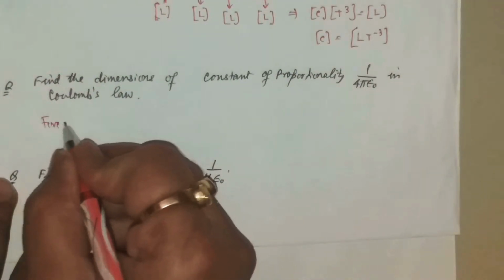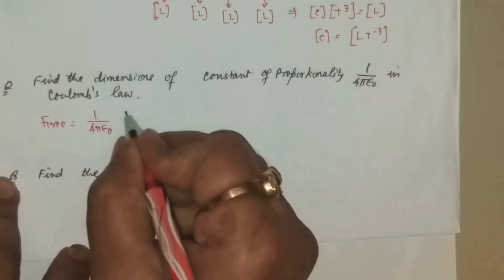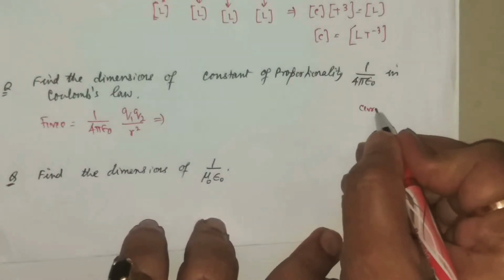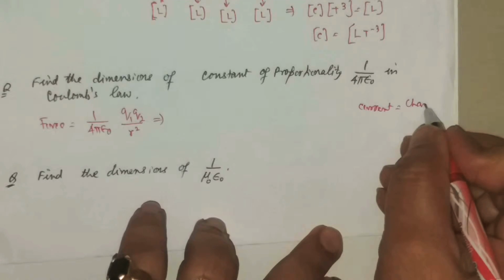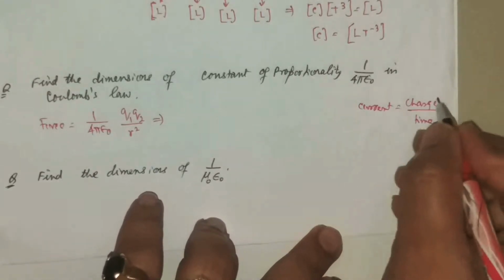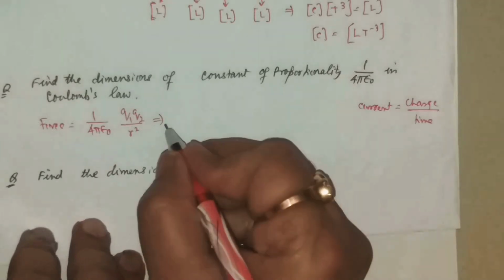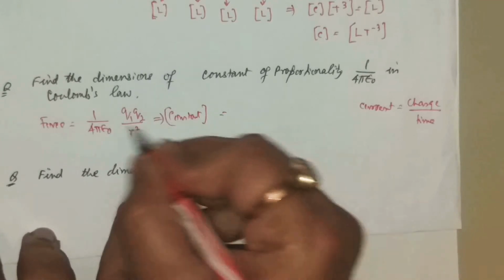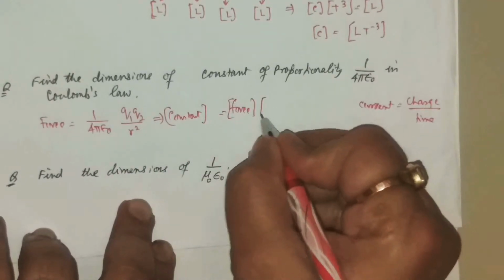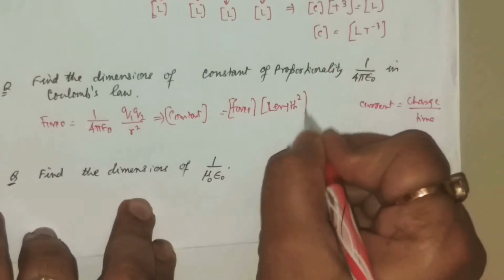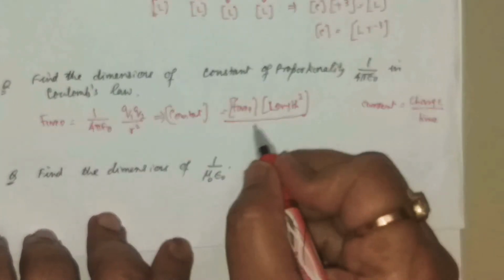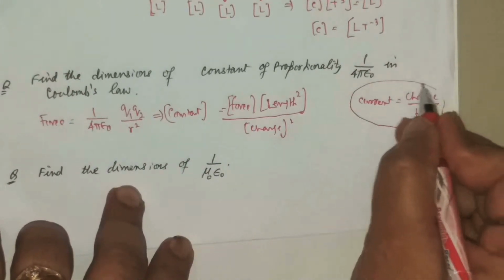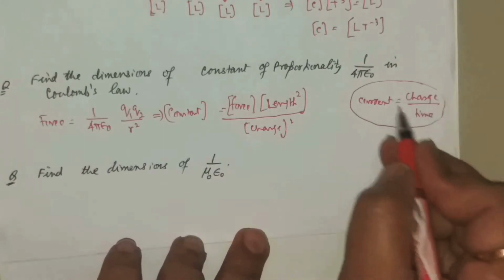See, the force between two charged particles is this constant into first charge into second charge by the distance between them. We know that current is equal to the charge that flows divided by time, so charge will be current into time. Our job is to find this dimensional constant. This constant of proportionality is basically force into length square divided by charge square. Remembering that current is charge by time, charge is current into time.